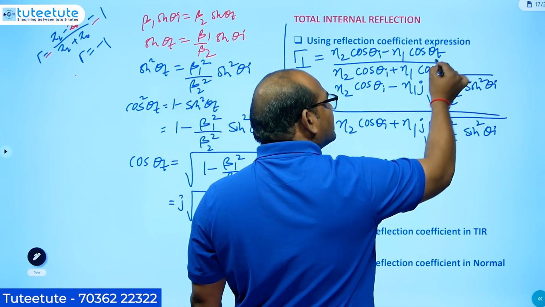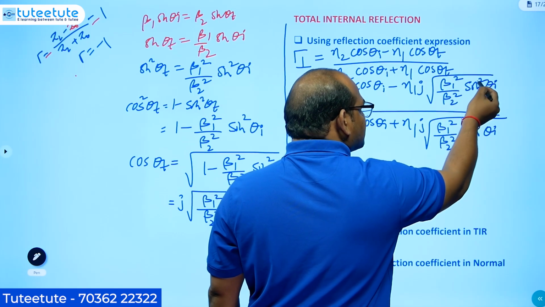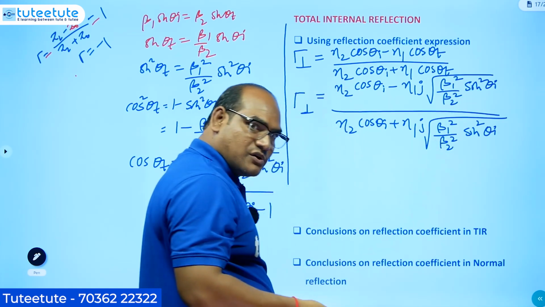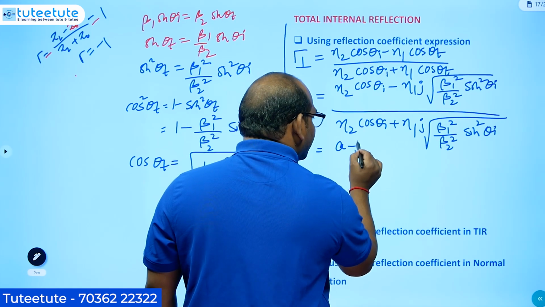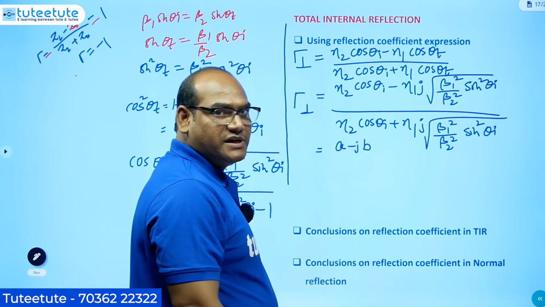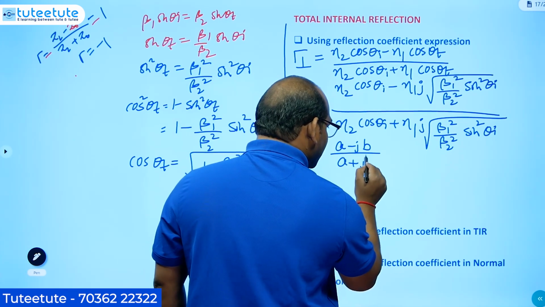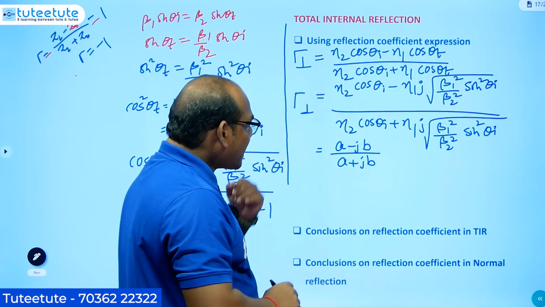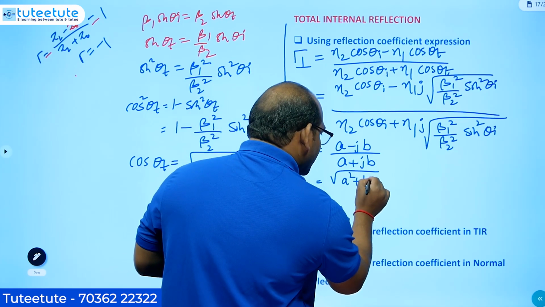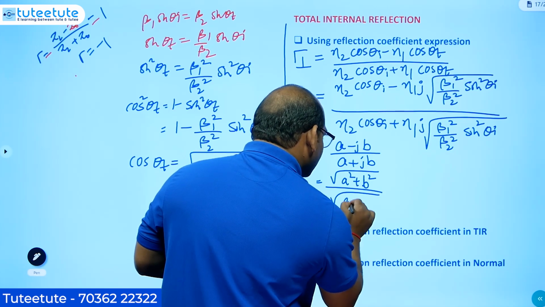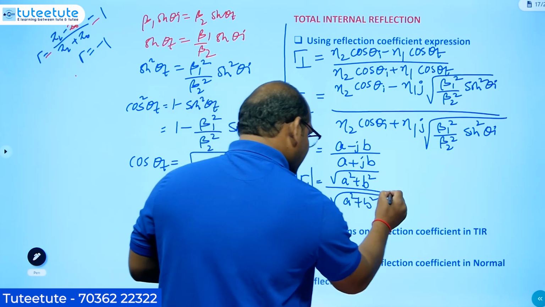Here the imaginary part is eta 1 root of this particular thing, beta 1 square by beta 2 square sin square theta I. Here also the imaginary part is that one only, but the entire numerator can be taken as real part A minus j into imaginary part B. The denominator is also like that only, A plus jB. Now you take the magnitude here. Numerator magnitude is square root of A square plus B square. Denominator magnitude is also square root of A square plus B square. That means the magnitude of gamma perpendicular is equal to 1 only.